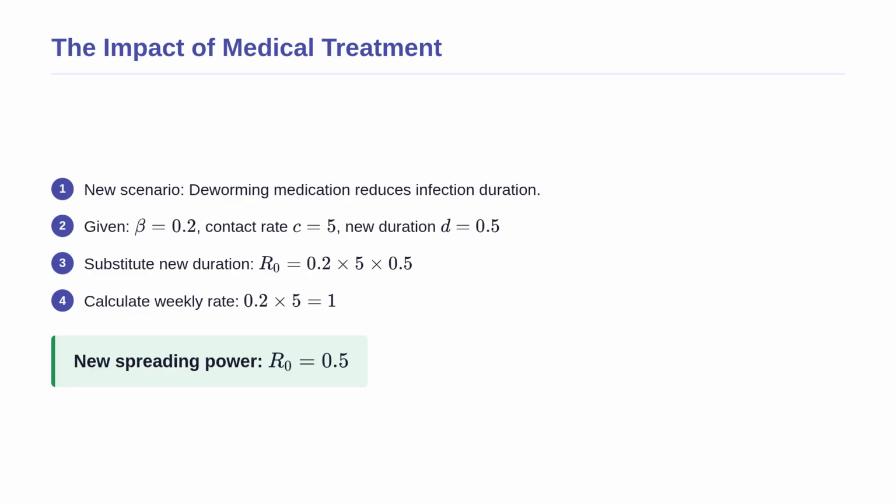Multiplying 1 by 0.5 gives a new basic reproductive number of 0.5. Because this value is strictly less than 1, the infected dog will not even replace itself. The medication has successfully broken the chain of transmission, and the parasite population will eventually die out completely.